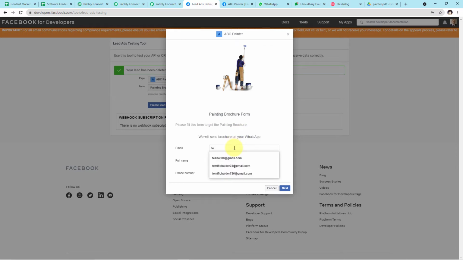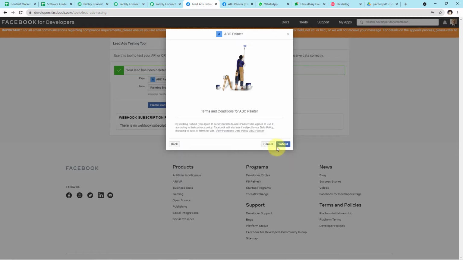Let's say our customer's name is Tina. This is the email ID, tina000@gmail.com. Now the name, which is Tina Manuel. And let me enter the mobile number. Okay, so this is the number. Now I'll click on next and I'll click on submit.